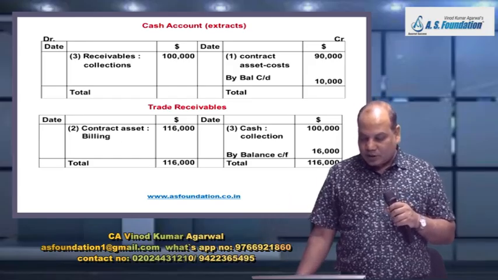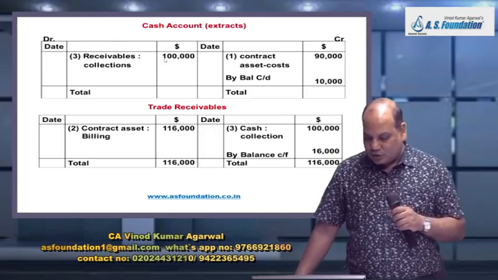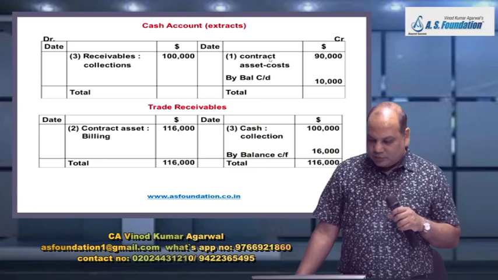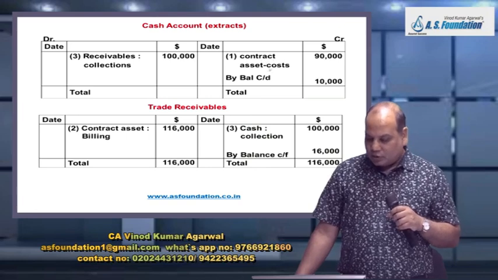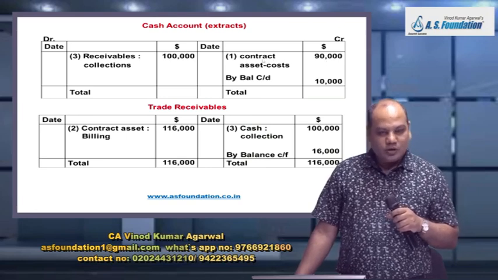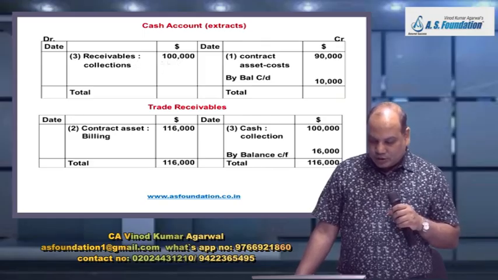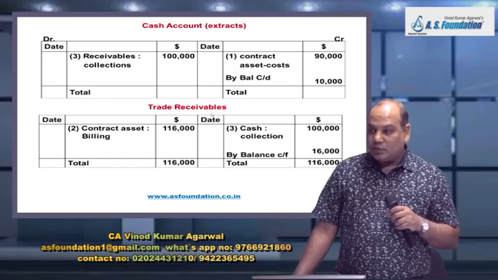If they ask you to prepare cash account, that's the easiest thing you can do. On the credit side, we have by contract asset cost incurred. Debit side, we have trade receivable, amount received from the customer, and by balance carried down. Trade receivable account, that is customer account.